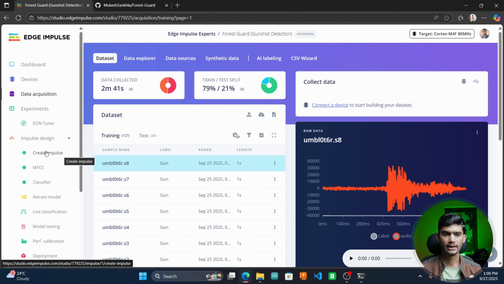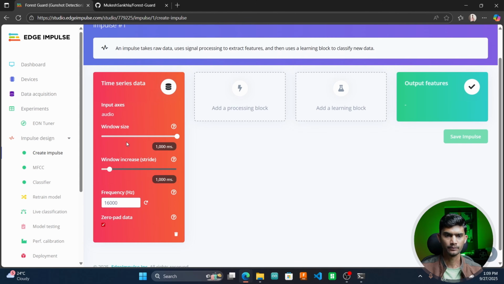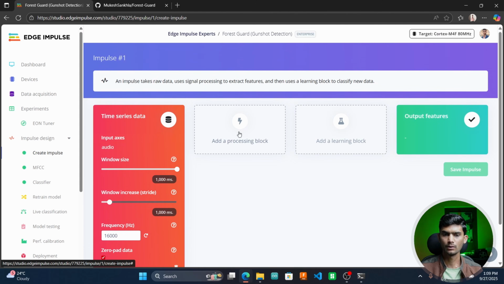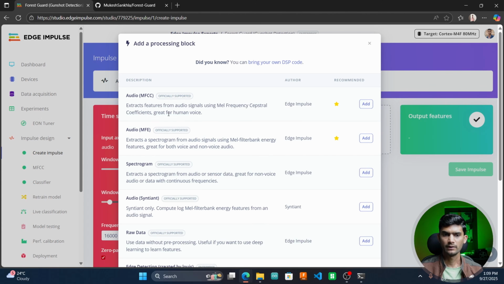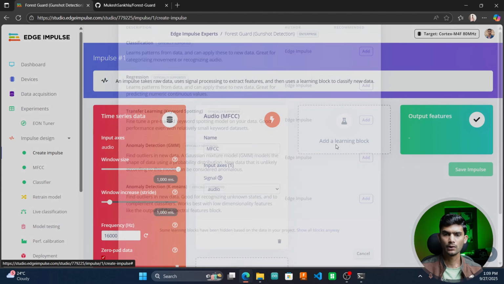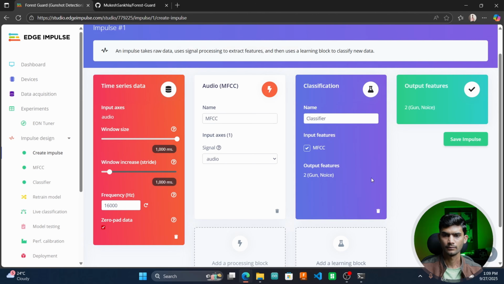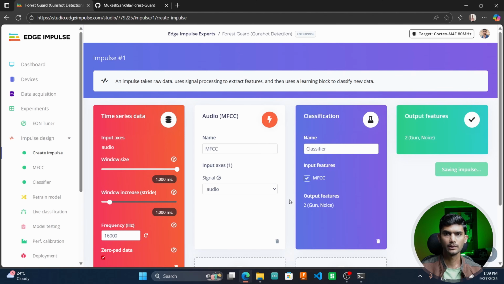We'll create an impulse. So go to create impulse. Here we need to add the processing block and the learning block. Under the time series data, just keep the settings same. I'll click on processing block and I will select audio MFCC. Under learning block, I'll select classification and just click on save impulse.